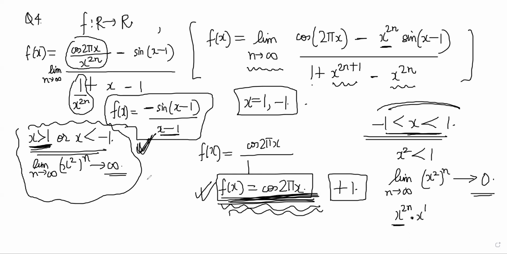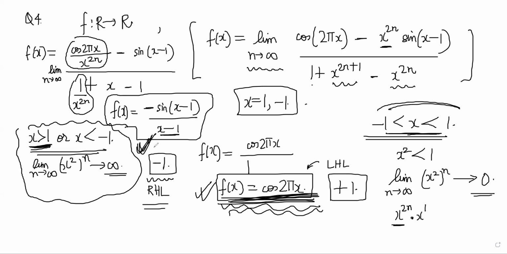The value will be minus 1, no? I hope everyone is understanding. I'm getting left hand limit here, and right hand limit here. This is RHL and this is LHL, right? At 1. And the values are not the same. Therefore, it is discontinuous at 1, right?